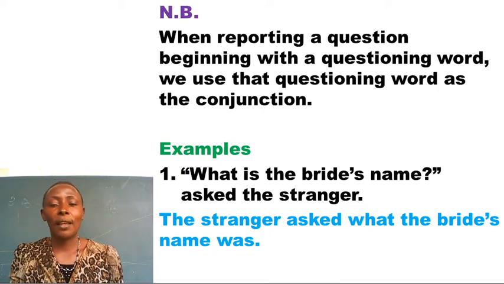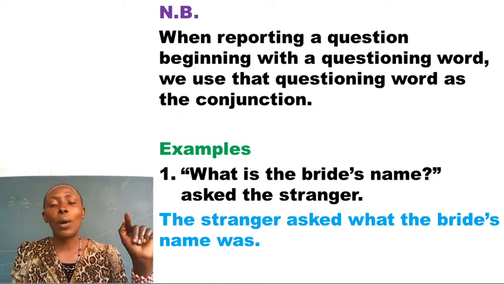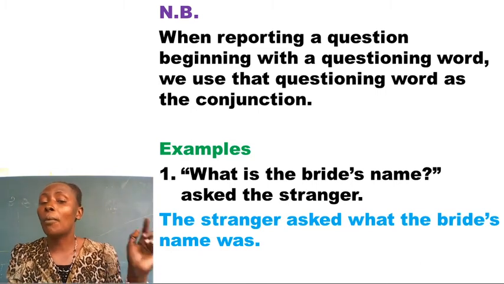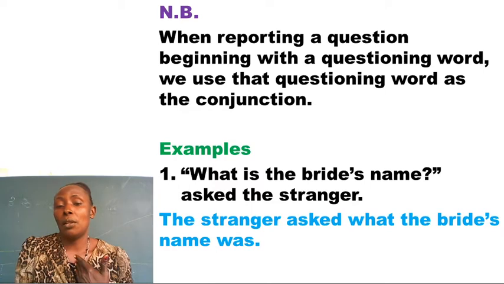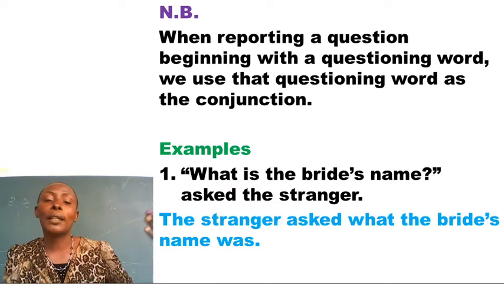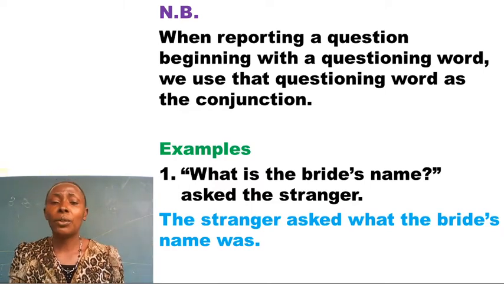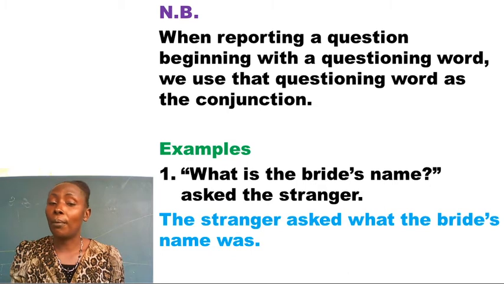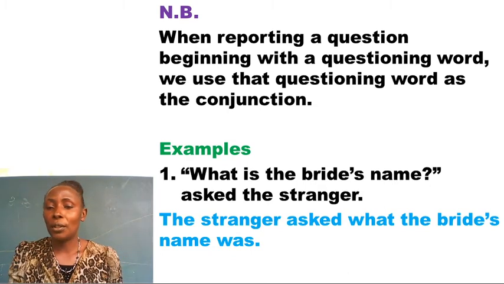There's another vague answer you normally give, but I don't want to mention it. But the answer here must be, the stranger asked what the bride's name was, or the stranger asked her what the bride's name was, or the stranger asked me what the bride's name was. Maybe he had come to attend the wedding and he wanted to know the bride's name. Maybe her face was familiar to him. That's why he wanted to know the bride's name. I know that you've got me. Let me take you through question 2.